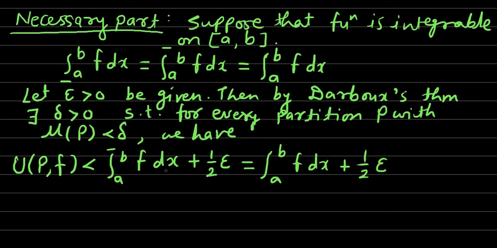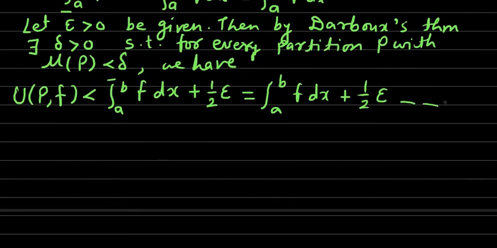Since the function is integrable, the upper integral equals the simple integration, so we replaced the upper integral a to b f dx by the integration a to b f dx. We denote this by relation 1.